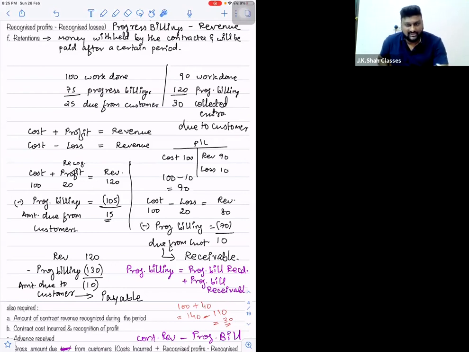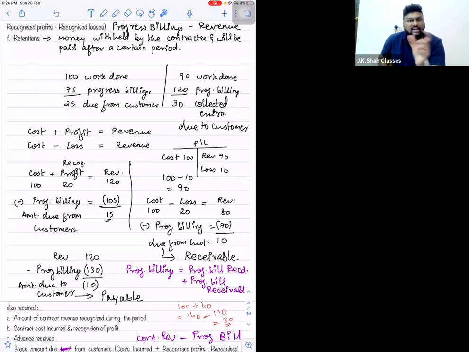If in the question progress bill received is 50 rupees and progress bill receivable is 25 rupees, you will consider both of them. So total progress billings will be how much? 75. So don't make this mistake in the exam. Only one time I think this question was asked: calculate the gross amount due to customer or due from customer.